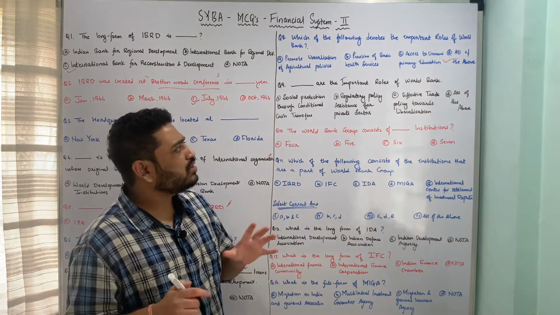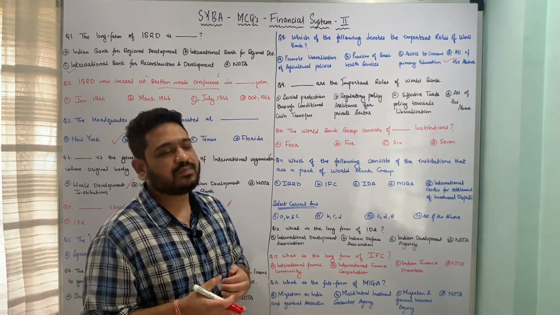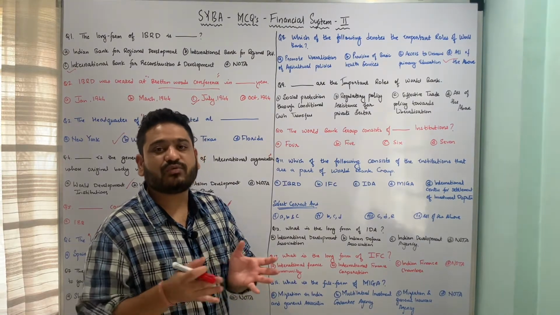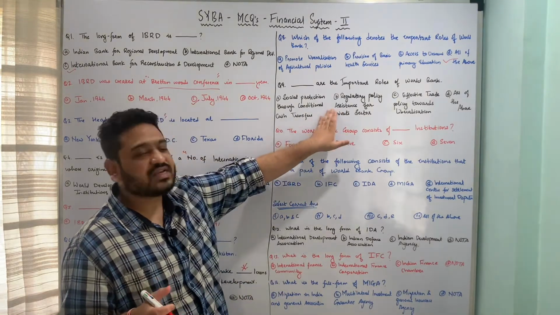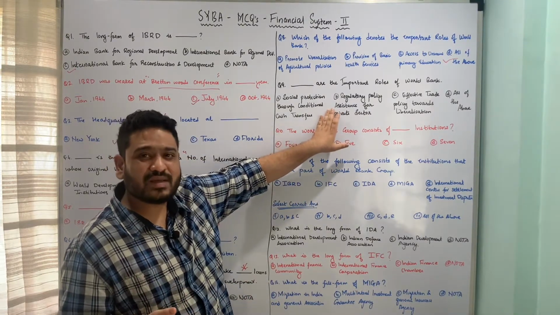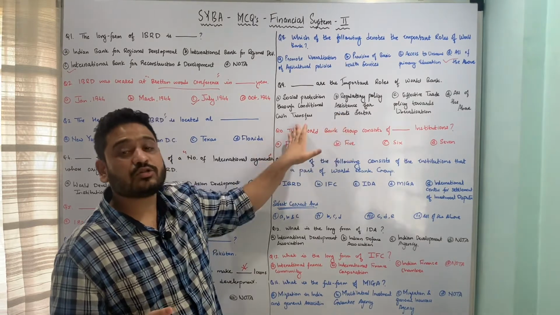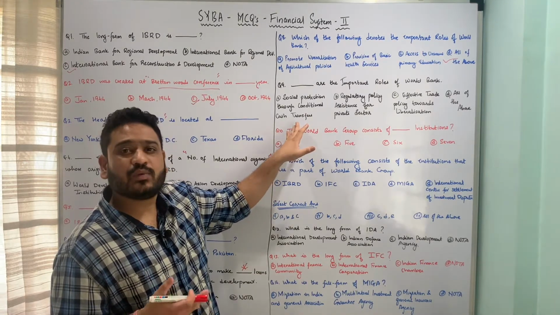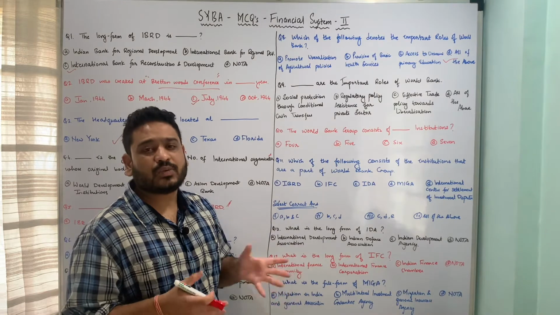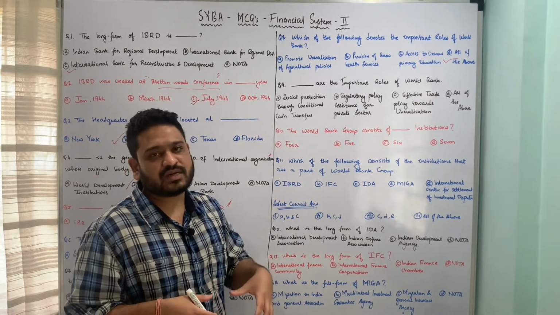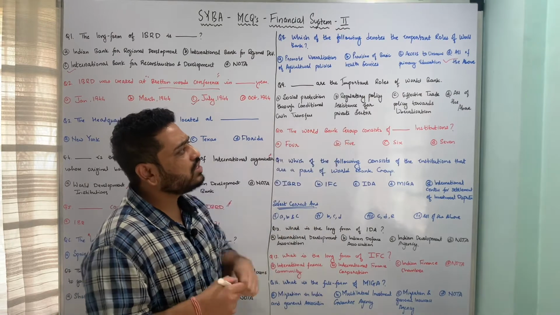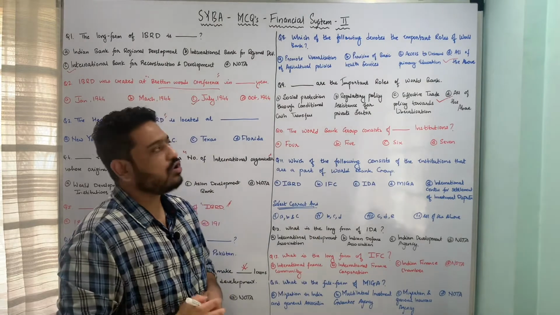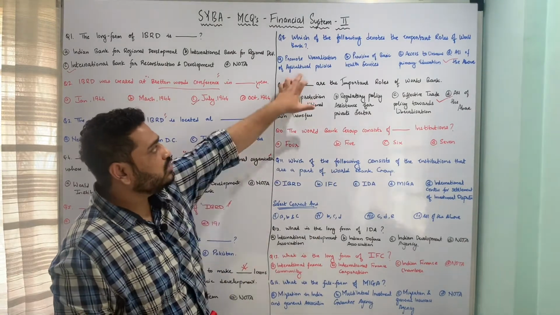So here again all these 3 points relate to the important roles played by World Bank. That means World Bank not only helps in formulation of trade policy to move towards liberalization, but also gives assistance in framing regulatory policy for private sectors, and also certain social protections or social services with the help of conditional cash transfers to people living in least developed or underdeveloped countries. So here again option D, all of the above, is the correct answer to this particular question, which talks about the important roles of World Bank per se. I hope both these questions are pretty much clear.